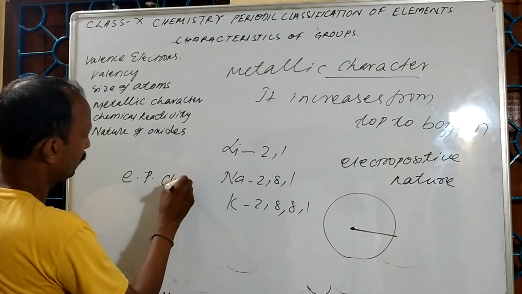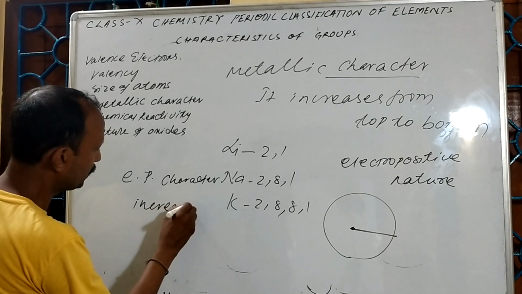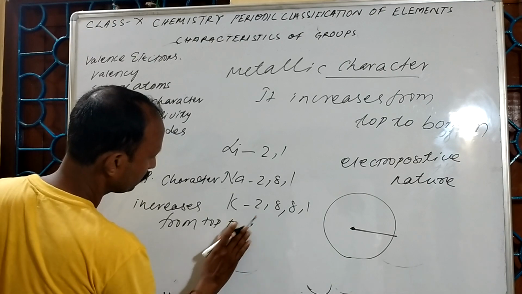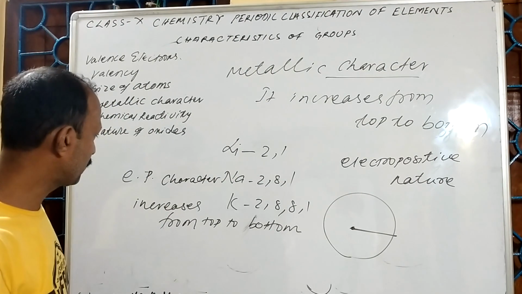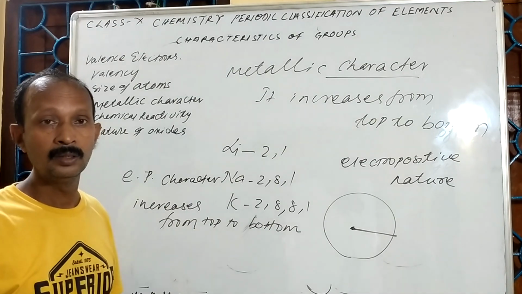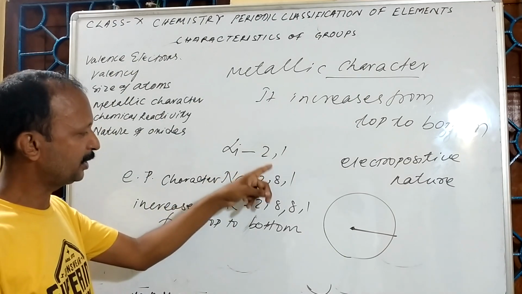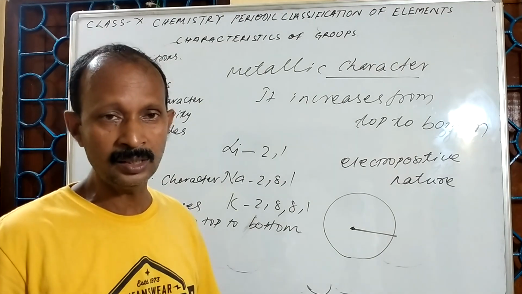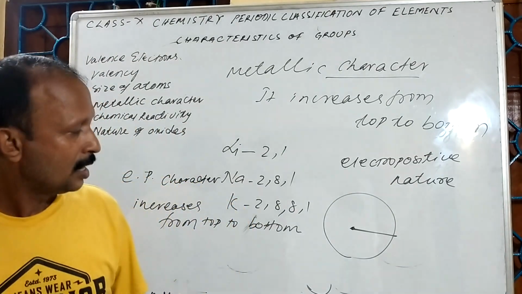Electropositive character increases from top to bottom. How? Because the distance between the nucleus and the outermost orbit electron increases. As a result, it is easy for the atom to lose the electron and become electropositive.